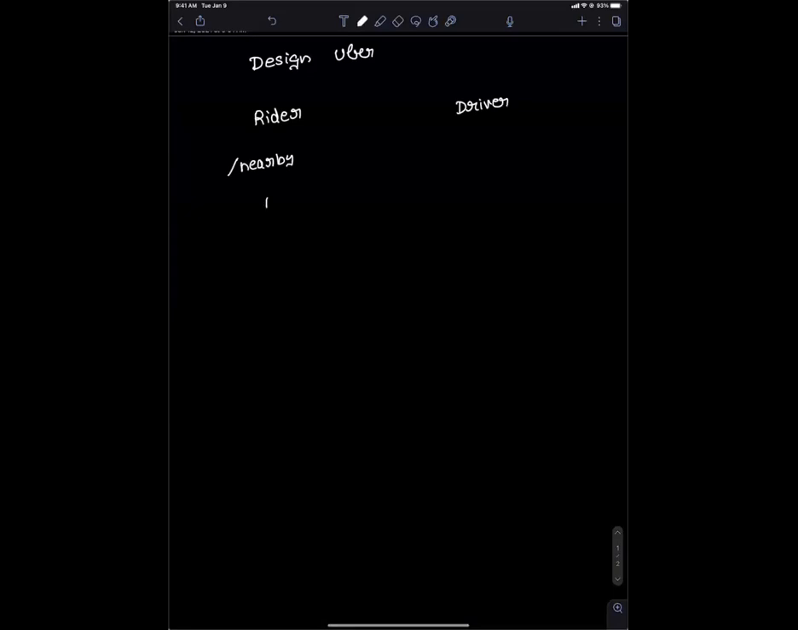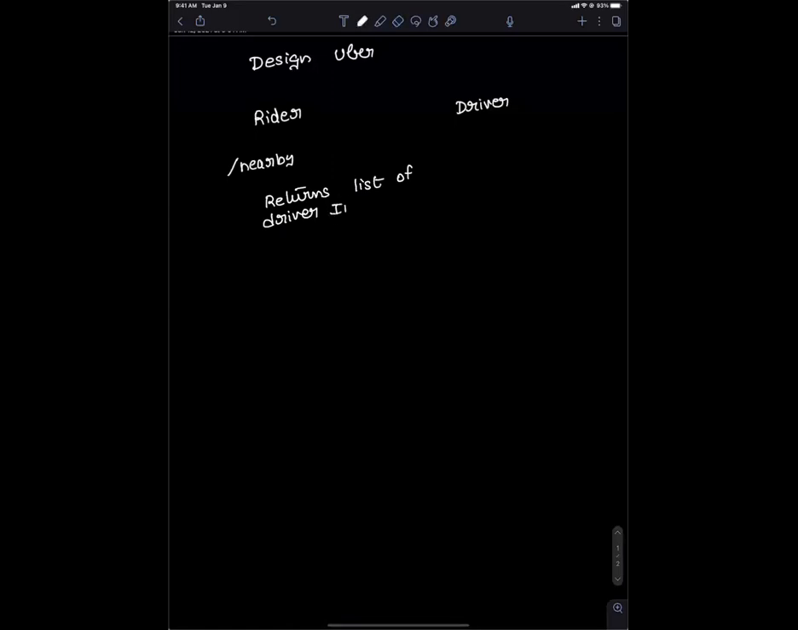So this returns basically a list of driver IDs, or do you want to know the location also? What is your intent? Basically, I want you to show them on the app. So you want to show a map. Okay, so this will return driver IDs and locations.